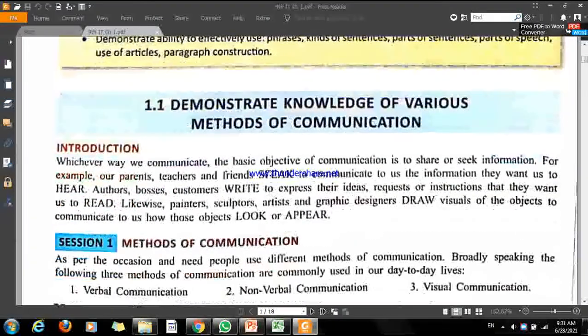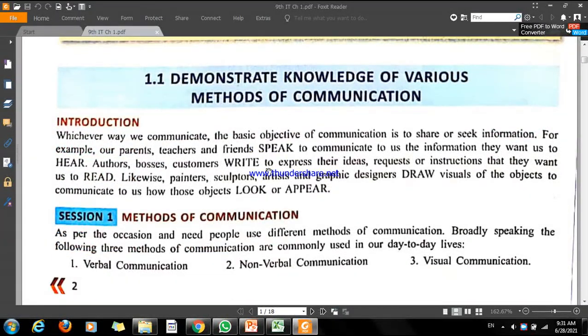Communication is nothing but the exchange of information between two people, or one person and one device, or between two devices. This is how we can define communication: the exchange of information, ideas, facts, and knowledge. It is known as communication. Okay, then how many methods of communication are there? There are three basic methods of communication.